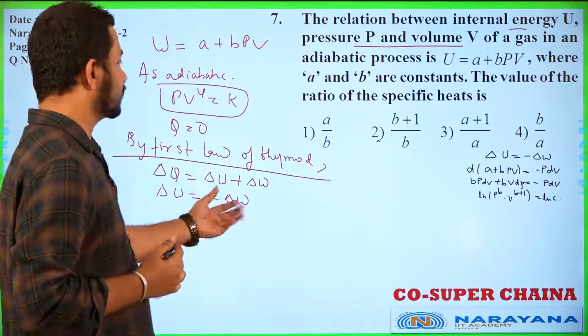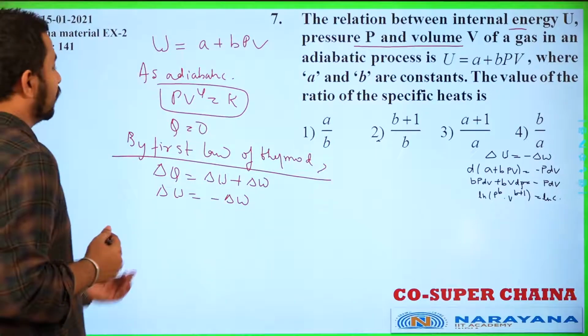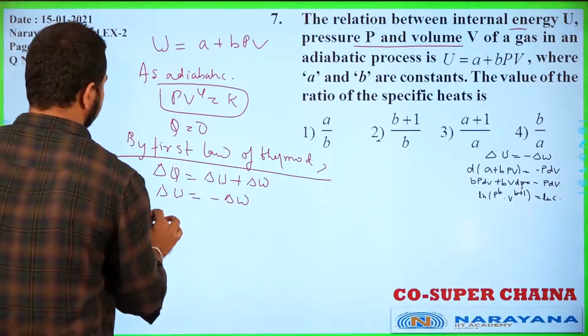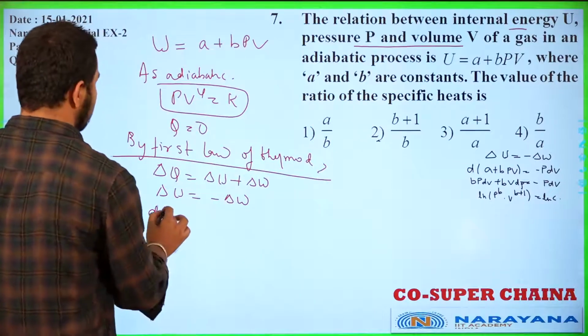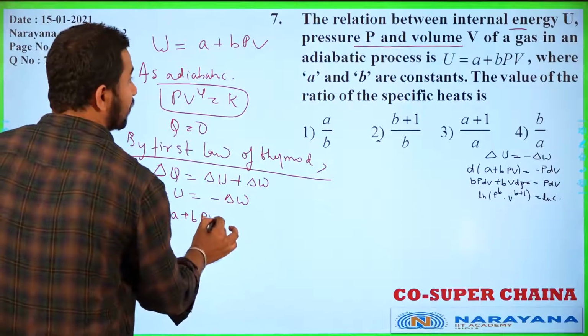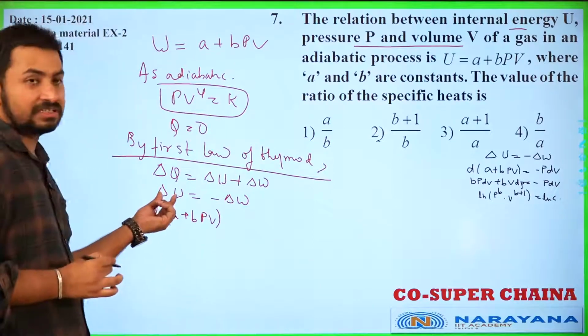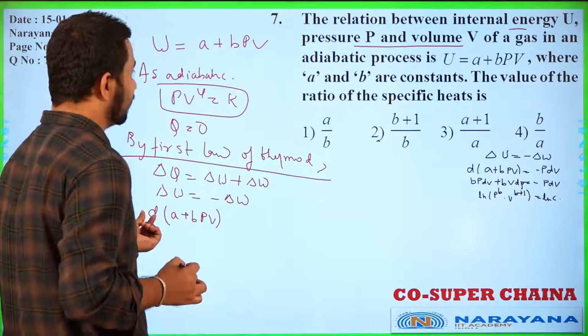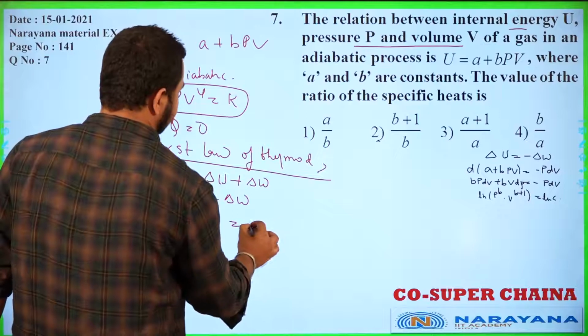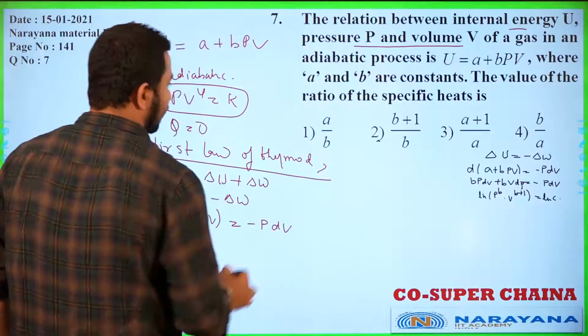So delta U is coming as minus of delta W, and this U is given to us. We can write delta U as dU also. So A plus B PV. Because this is the differential change, this can be written as minus PdV, right?